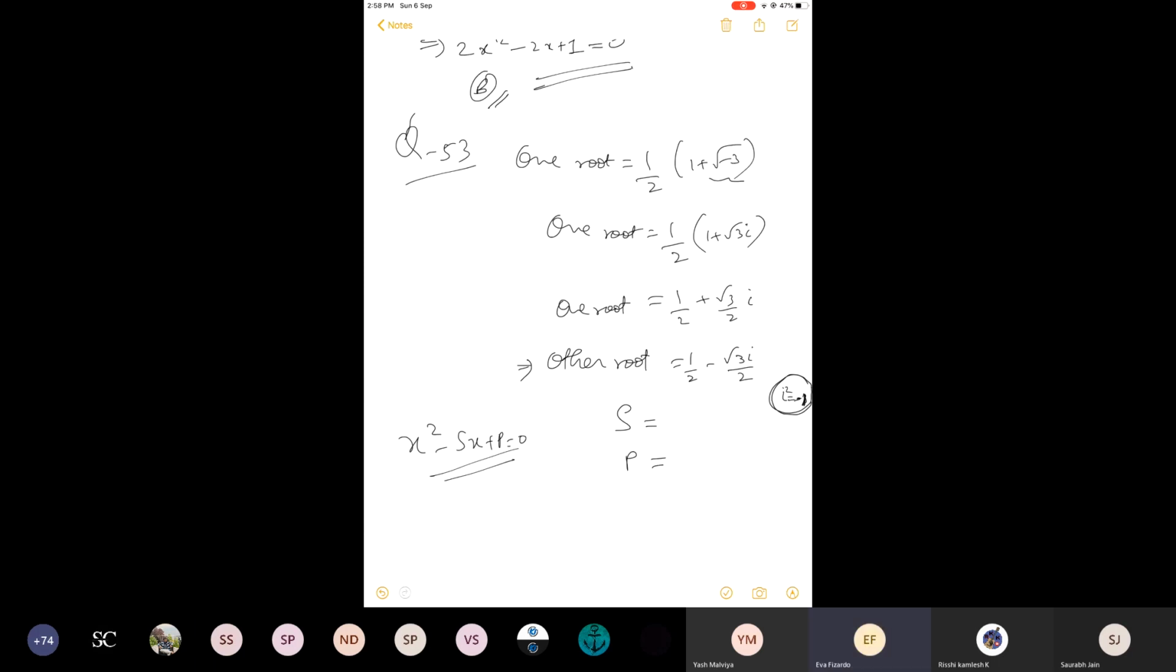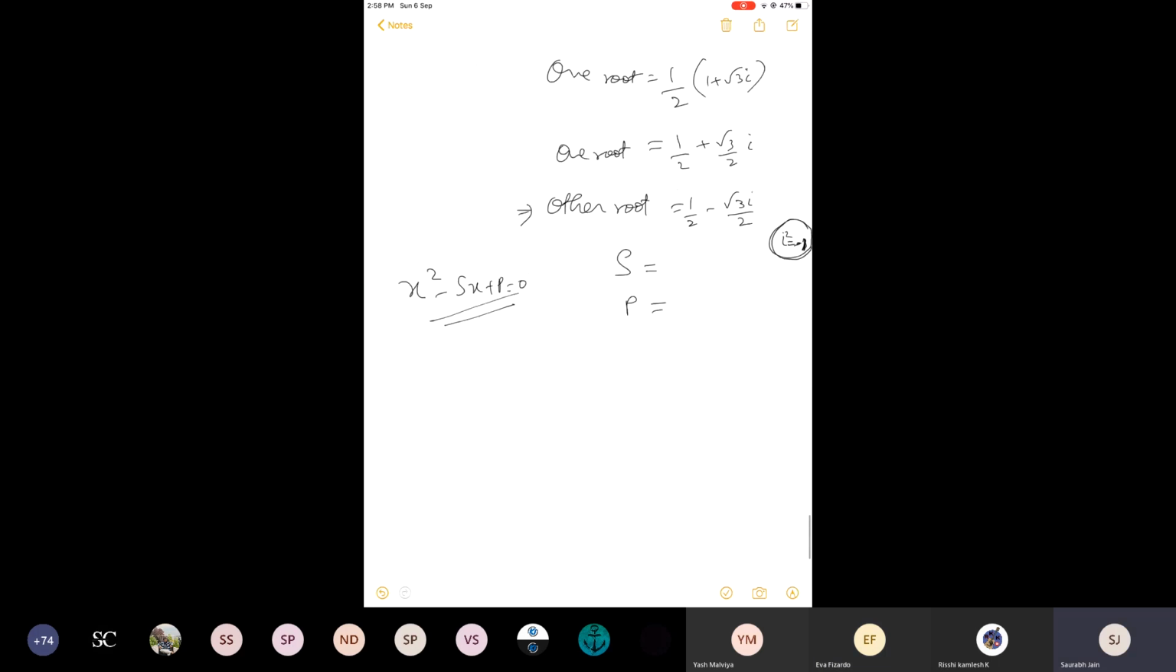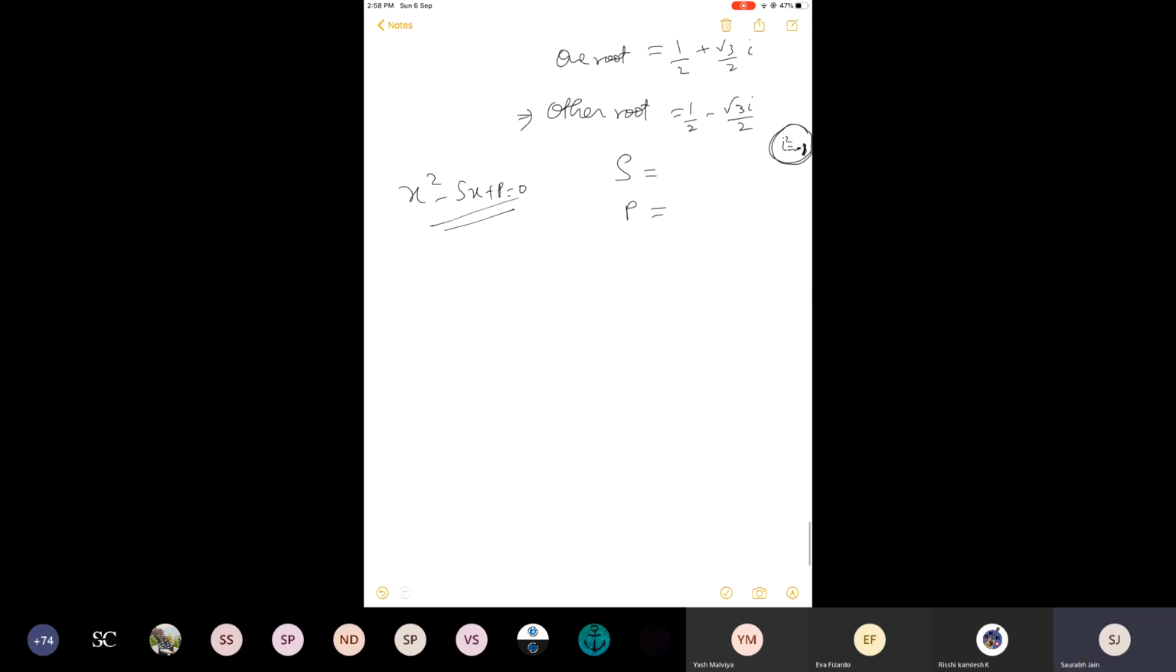So question number 62. One root tends to infinity. Actually, this question is a little bit tricky. One of the roots tends to infinity, a will tend to what? Okay.